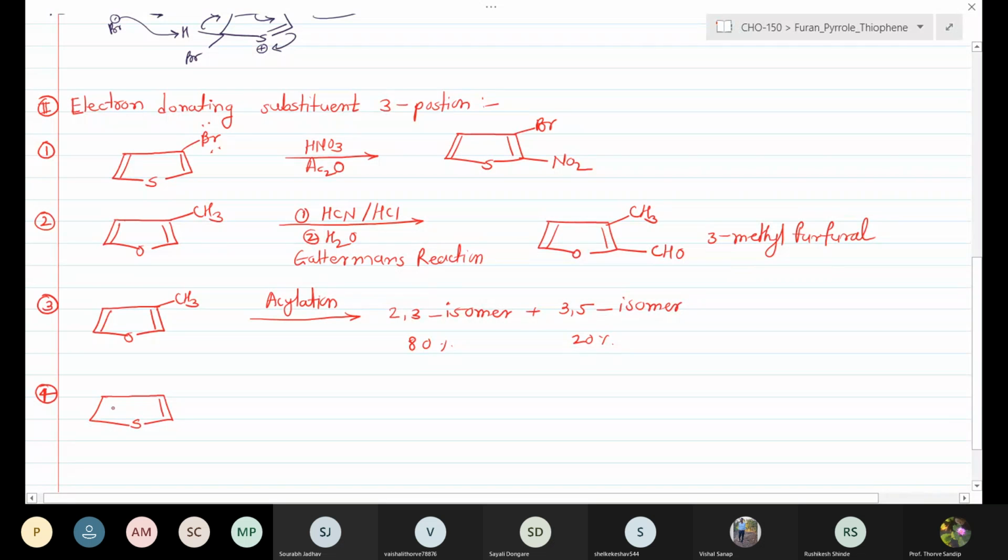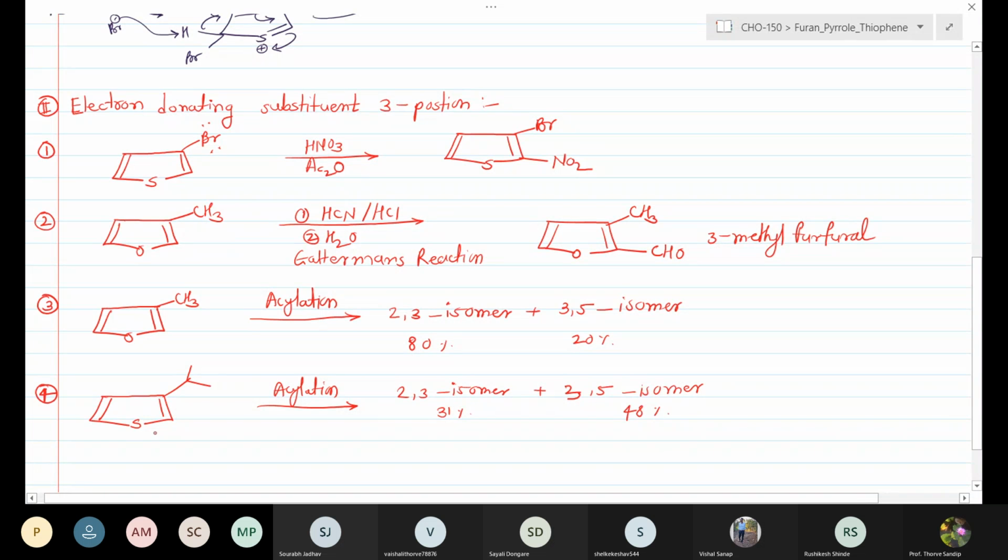3-isopropyl thiophene, when 3-isopropyl thiophene is carried out with acylation, we can get the 2,3 isomer at 31%, while the 3,5 isomer is about 48%. In the acylation, this isopropyl group gives more steric hindrance to attack at the second position.